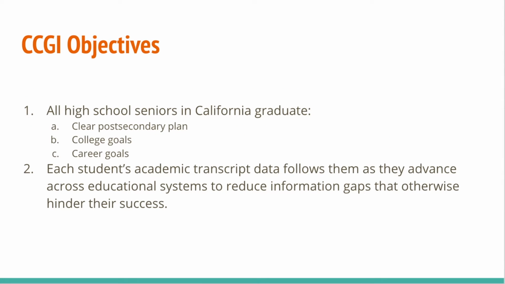So the specific objectives taken from the actual initiative is that all high school seniors in California will graduate with a clear post-secondary plan, including college goals and career goals. And this really is what our goal is for our students as well. We want every single student that we graduate to leave us knowing what they're going to do next, having a clear idea, a clear plan.